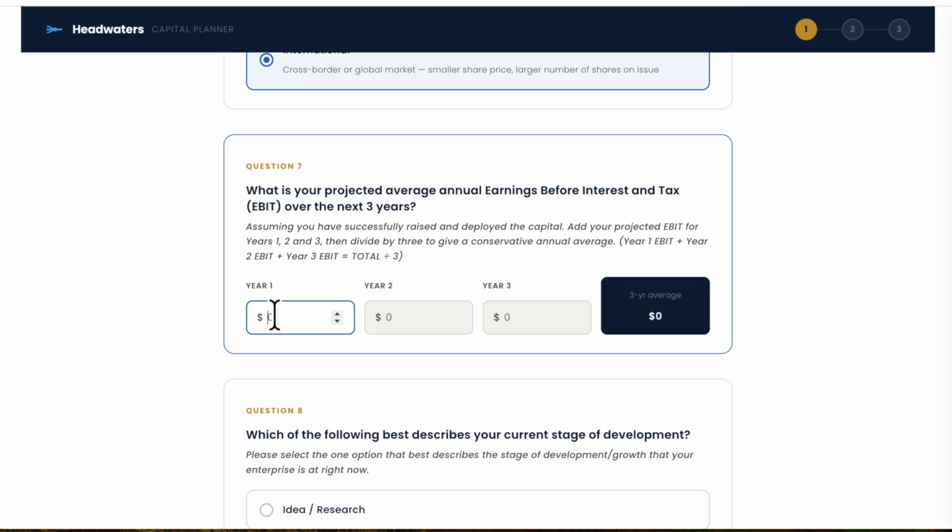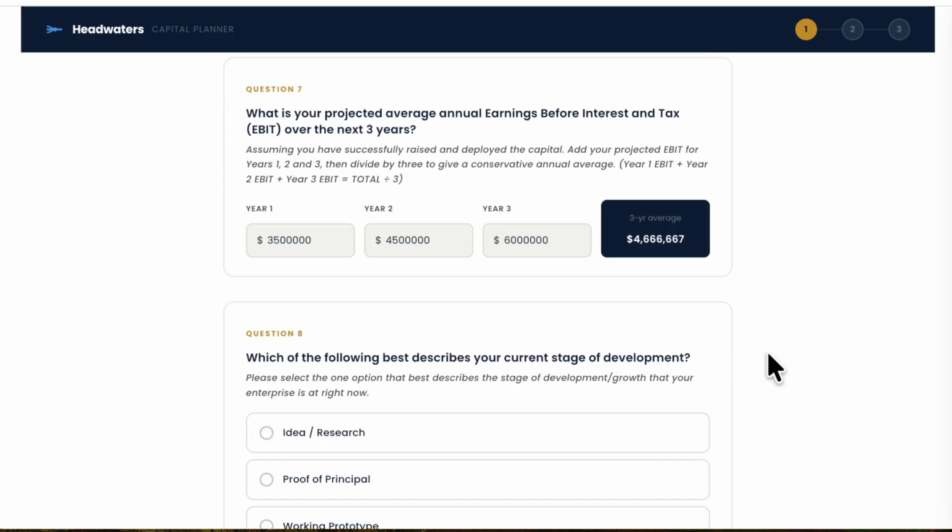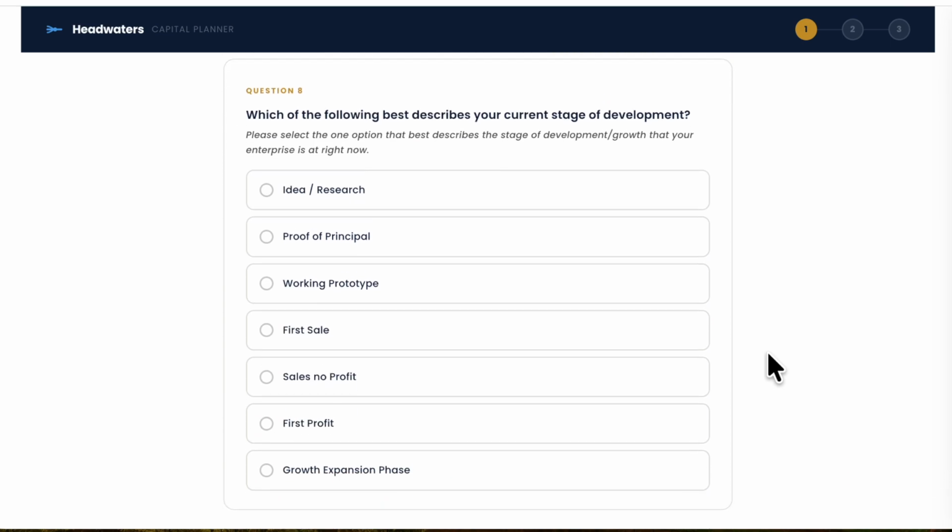Question 7. Your projected EBIT. Based on genuine analysis, not guesswork, if you already had the funds you're seeking and projected forward 3 years, what would a conservative average annual EBIT look like? EBIT is earnings before interest and tax, and it's a key measure investors use to assess the value of a business.